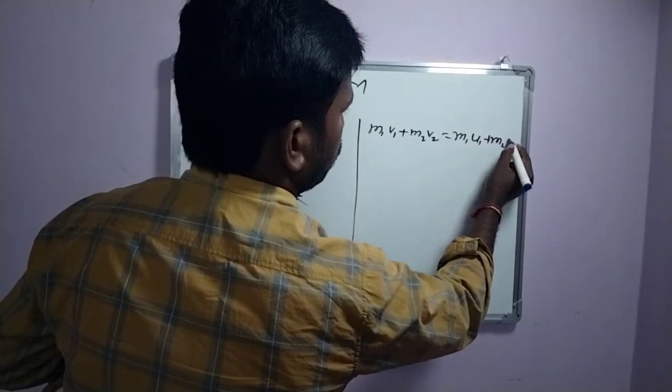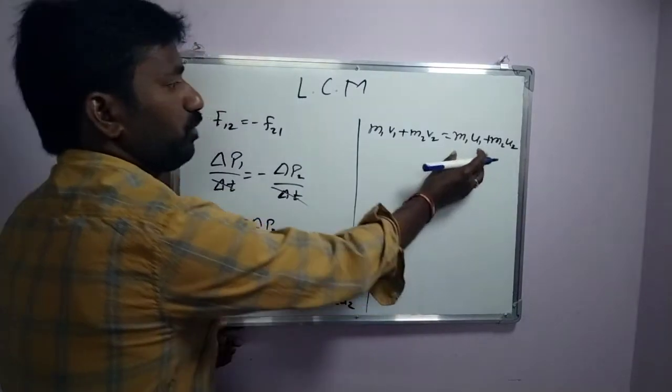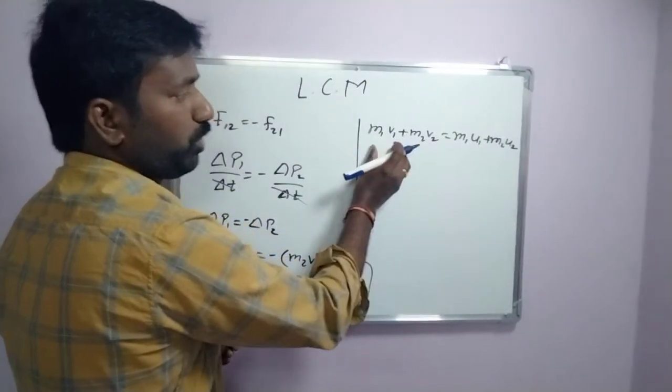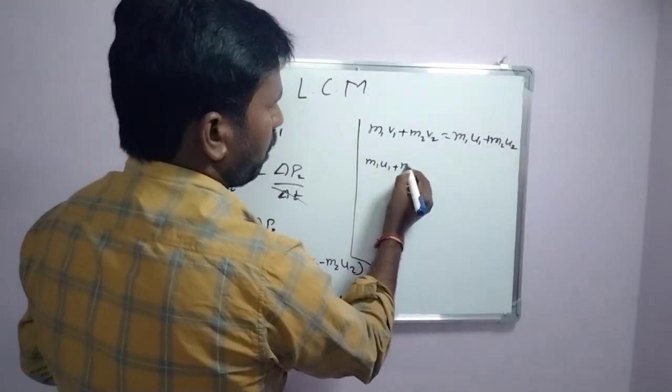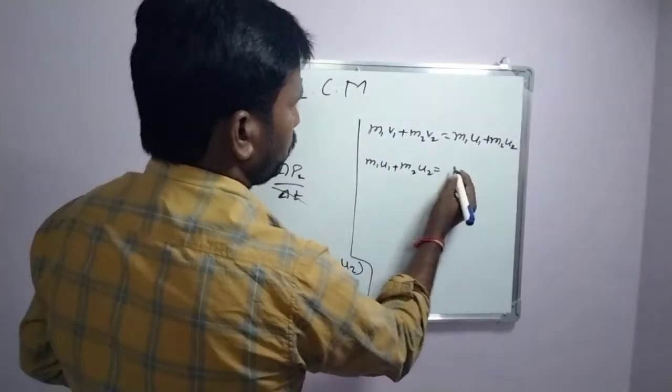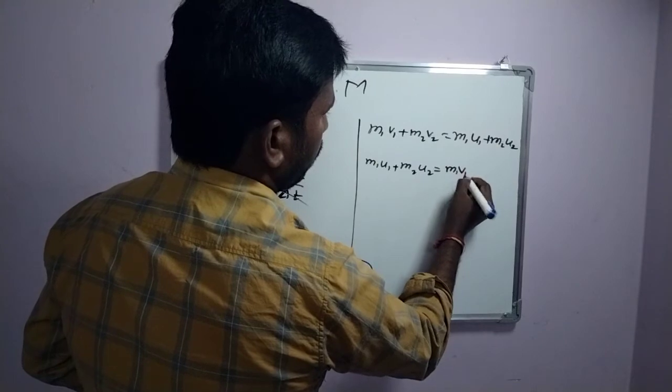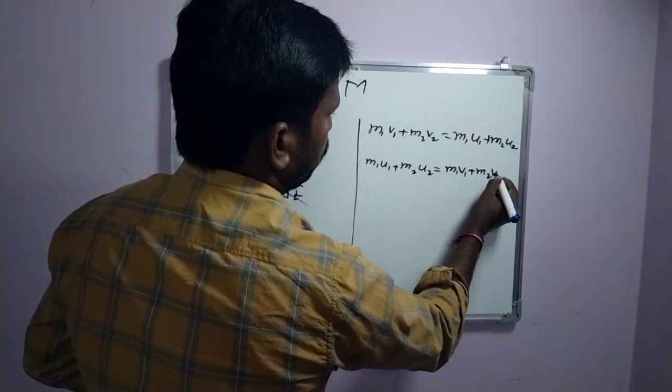So m1 u1 plus m2 u2 is equal to m1 v1 plus m2 v2.